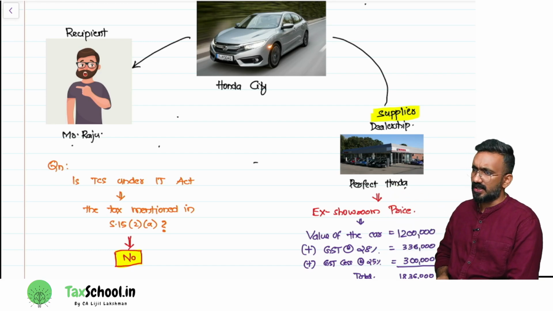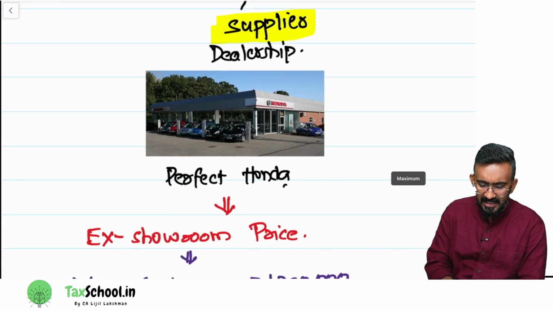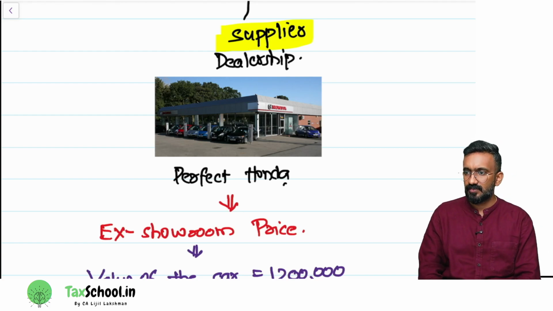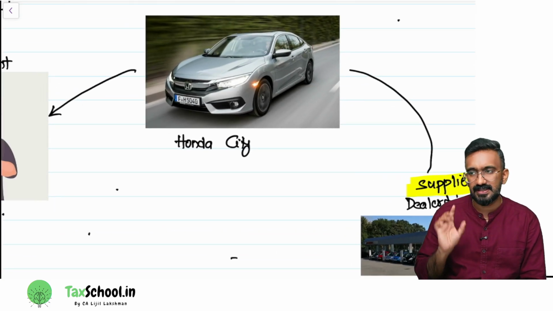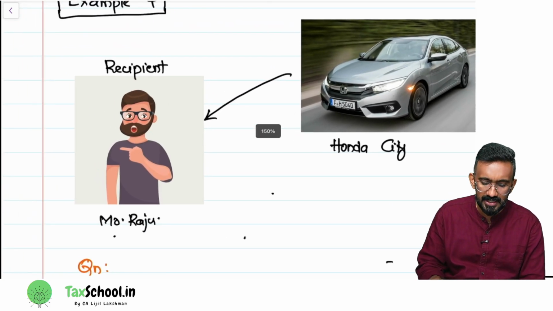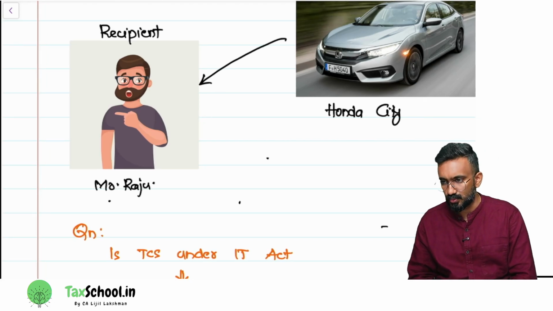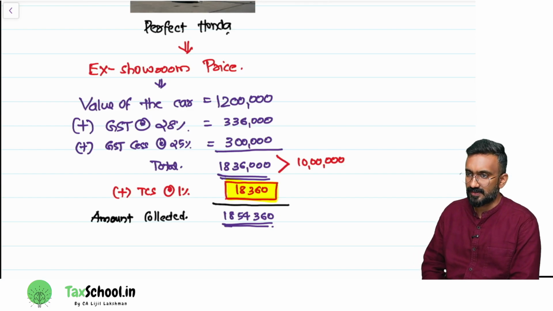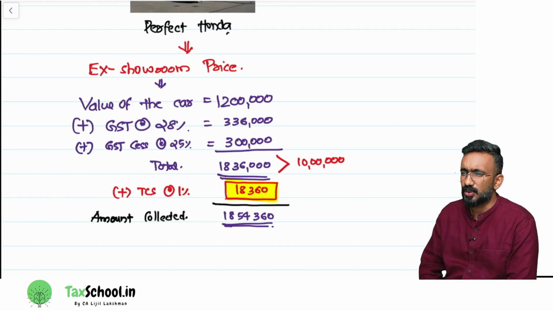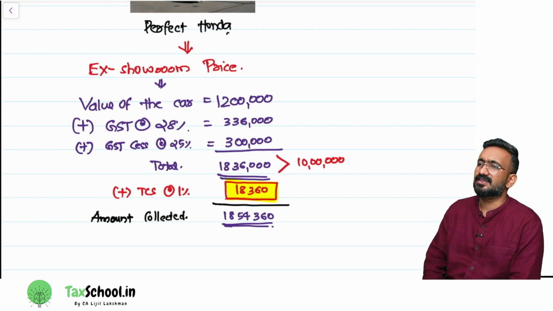Now look at this example, you will understand this. Say there is a dealership called Perfect Honda. They sell Honda vehicles. Honda has a vehicle called Honda City. Perfect Honda is selling a Honda City to Mr. Raju. I have given the ex-showroom price of the Honda City. The value of the car happens to be 12 lakh. GST and cess put together, it is 18 lakh 36,000.